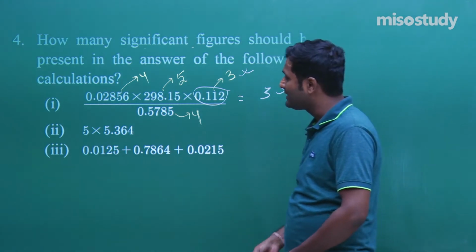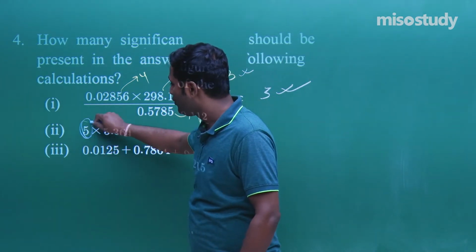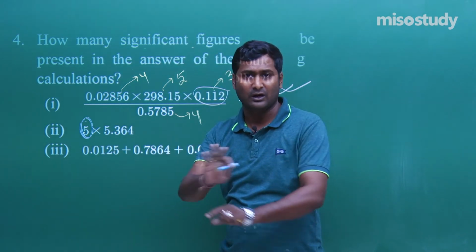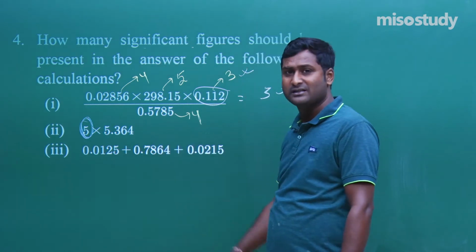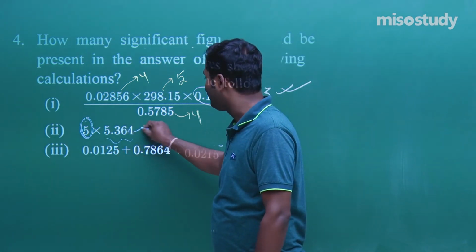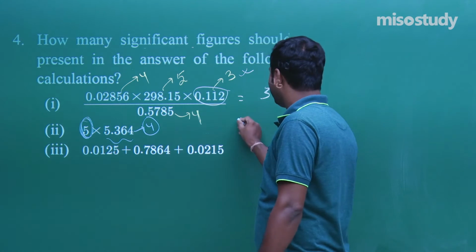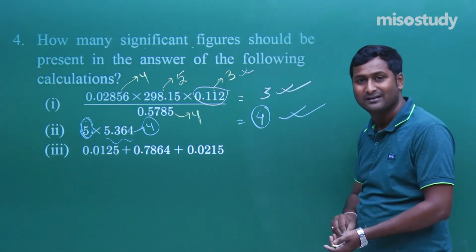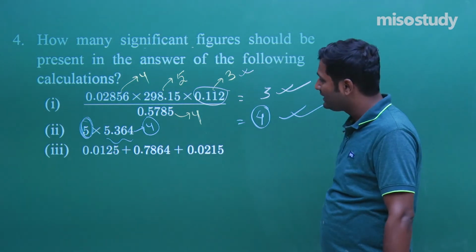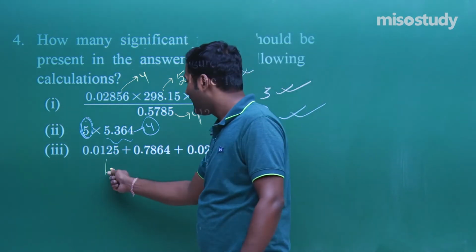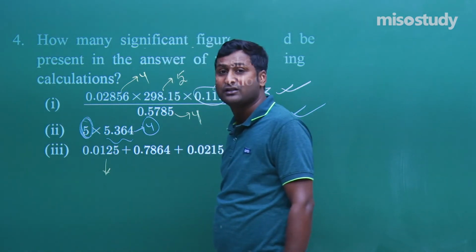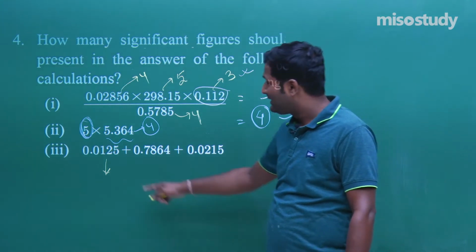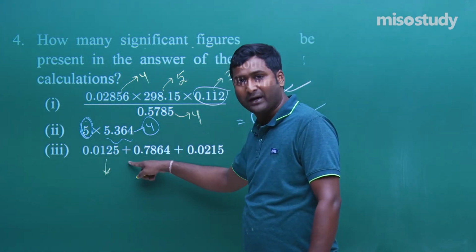Now check it out. In this case, this is an exact figure, so we will not consider it. In any calculation, if there is an exact figure, then we do not need to consider it. Now next, consider that it contains 4 significant figures. That is definitely the answer will contain 4 significant figures. Yes sir, definitely. Now in case of addition and subtraction, what did I tell? That is, in case of addition and subtraction, take the digits after the decimal point.